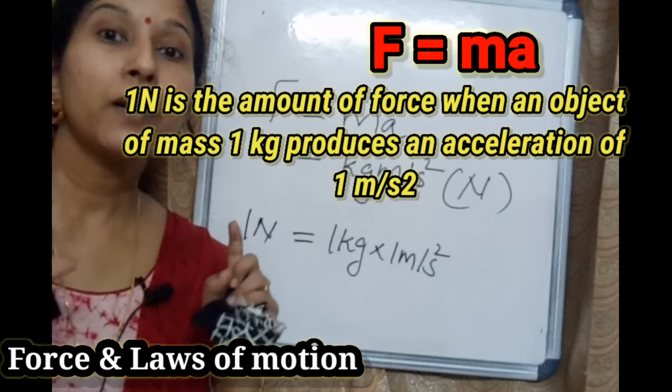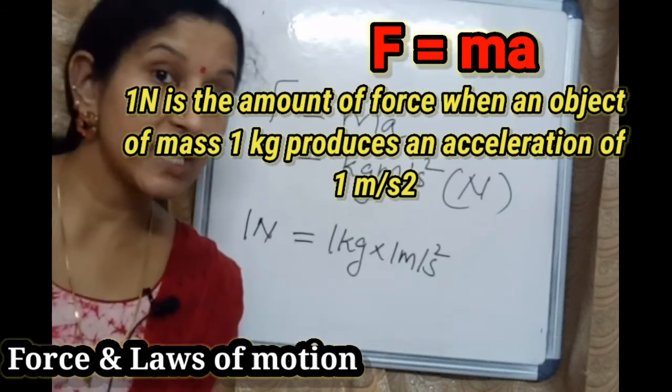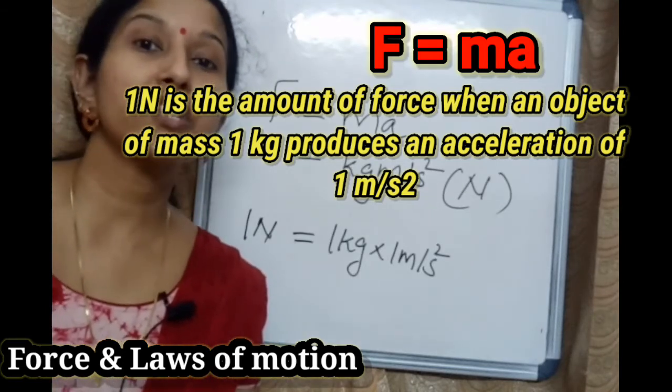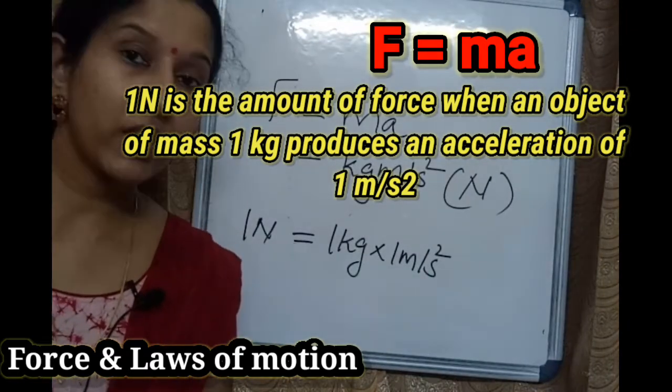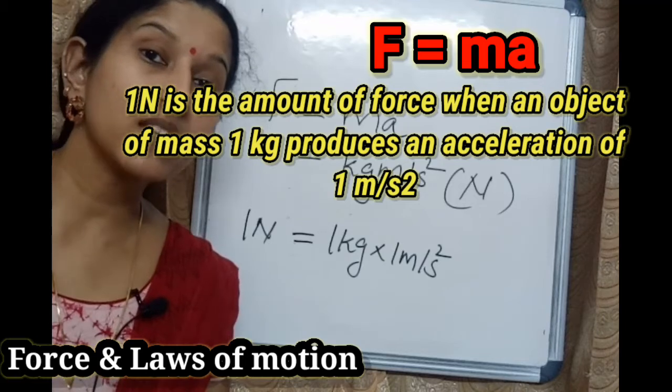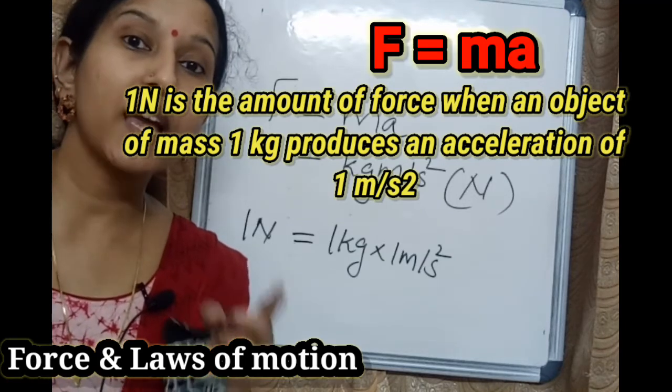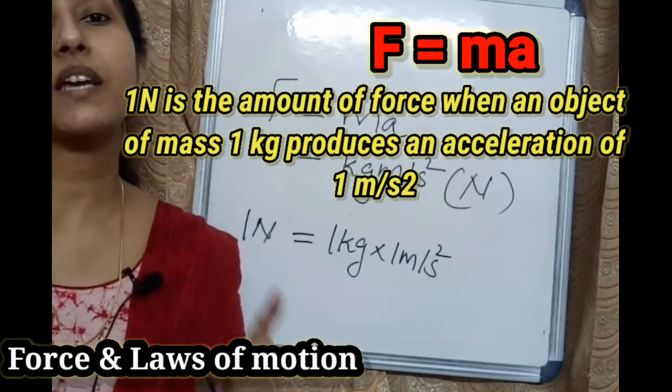The amount of force is 1 Newton when an object of mass 1 kg produces an acceleration of 1 meter per second square.